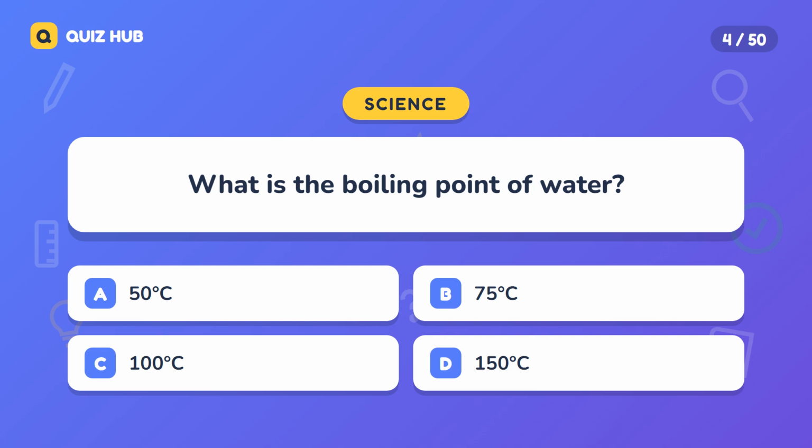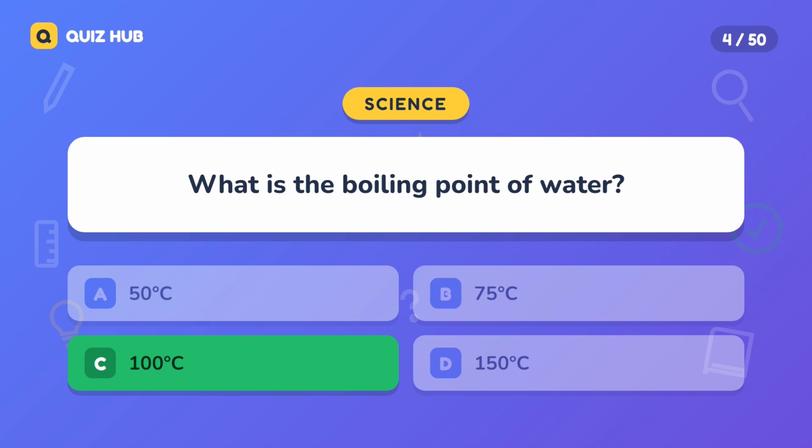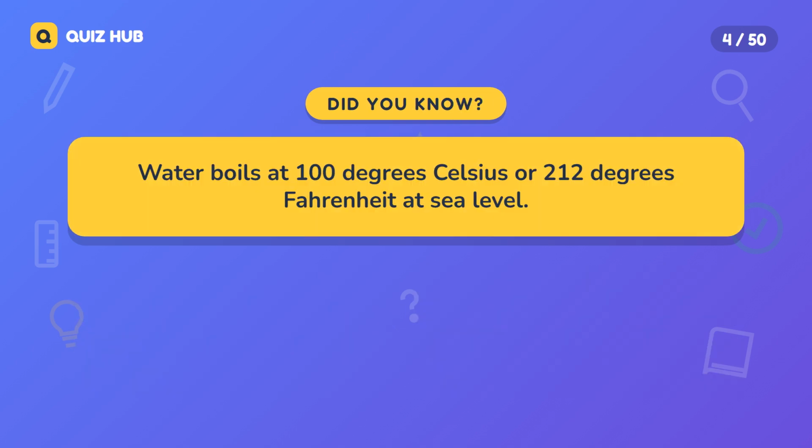Question 4. What is the boiling point of water? A. 50 degrees C. B. 75 degrees C. C. 100 degrees C. D. 150 degrees C. The correct answer is 100 degrees C. Water boils at 100 degrees Celsius or 212 degrees Fahrenheit at sea level.